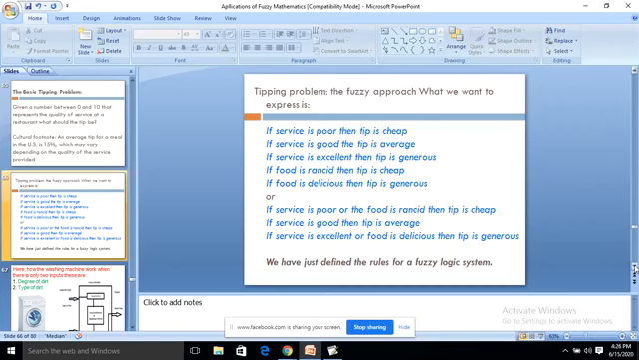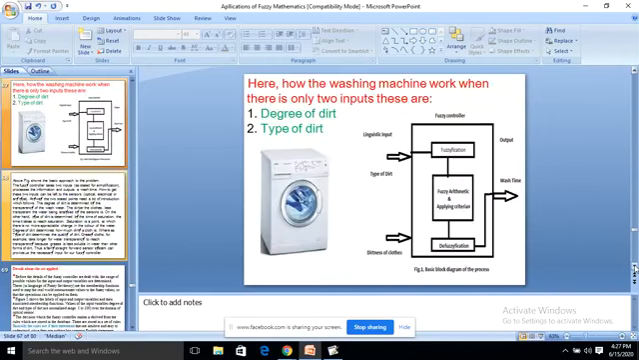We have just defined the rules for a fuzzy logic system. There are no hard and fast rules in framing the variables. It depends on the nature of the problem. And there are applications of fuzzy logic. Here the washing machine working is a very good example of